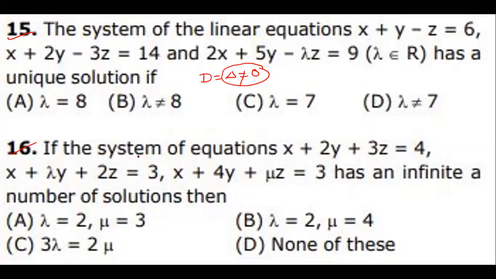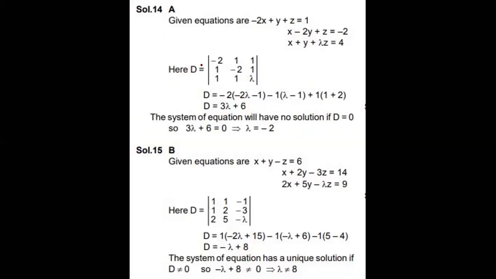Question number 16. If the system of equations has infinite solutions, what does it mean? D is equal to 0, D1 is equal to 0, D2 is equal to 0, D3 is equal to 0. From these four conditions, the common value is that all are zeros. That is correct. Now, getting clarity? No solution means at least one of D1, D2, D3 is non-zero, but delta must be 0. These are the solutions. So whenever you get free time, just practice the questions.